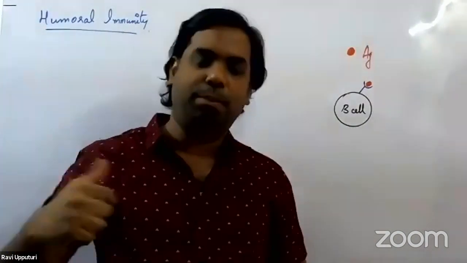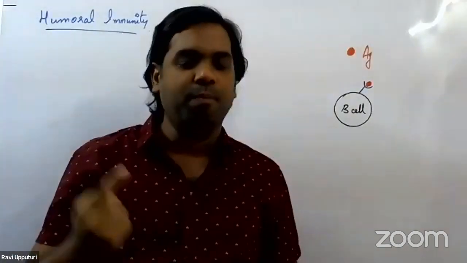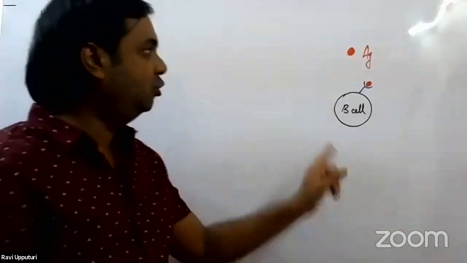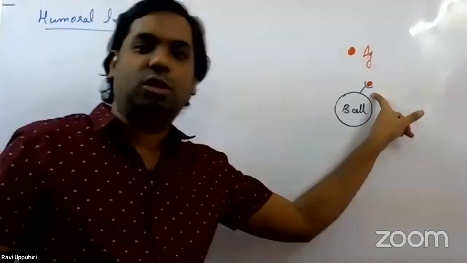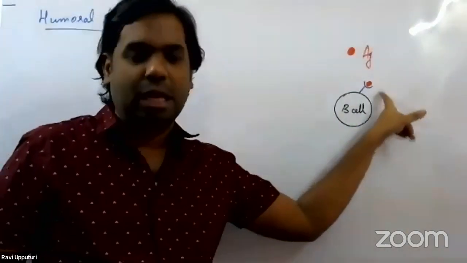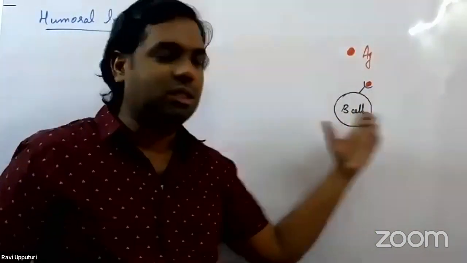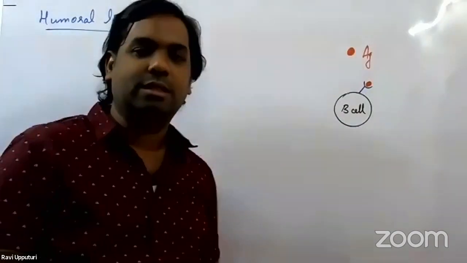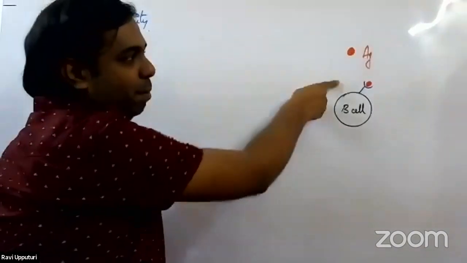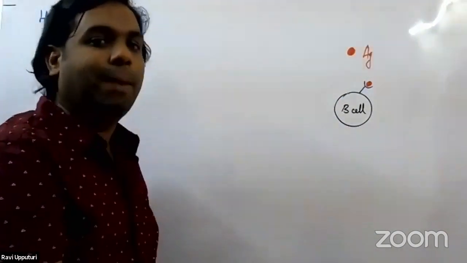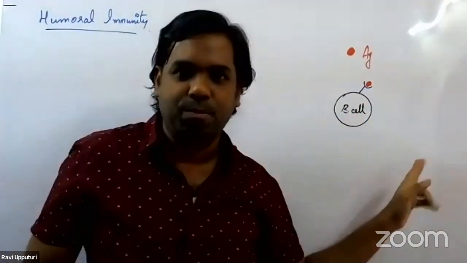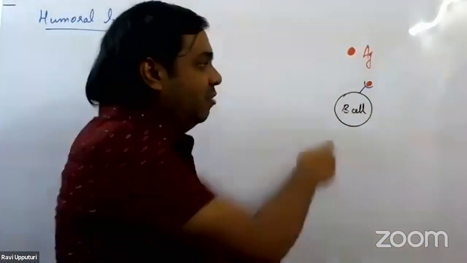We know that the B lymphocytes are formed in the bone marrow. Maturation also occurs in the bone marrow. After maturation, they will have these receptors present on their surface. These receptors would start recognizing the antigen that has entered the body. Once they recognize the antigen, they bind to it, and binding of the antigen to the receptor on the B cell is the signal given for the B cell.